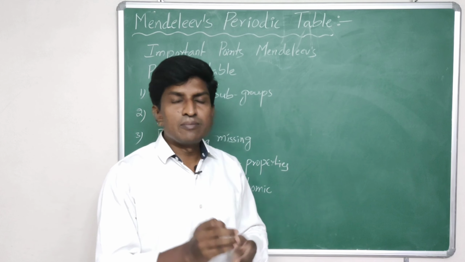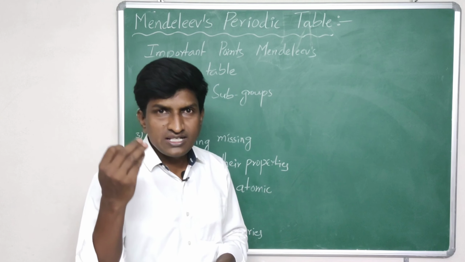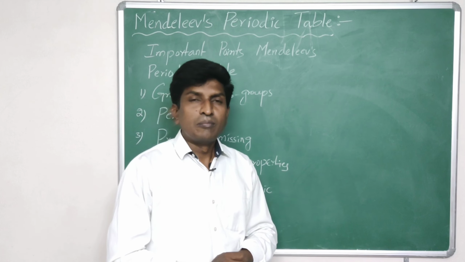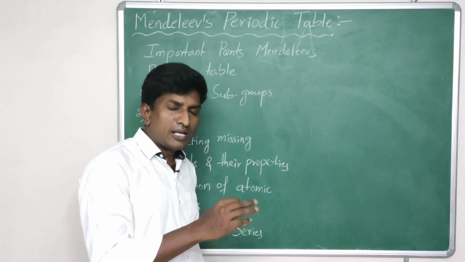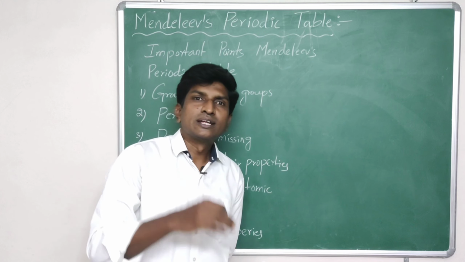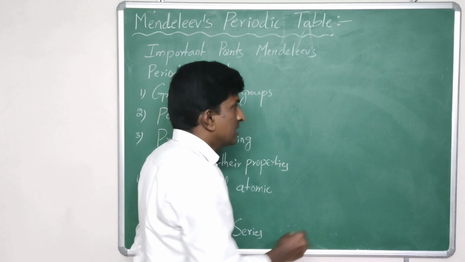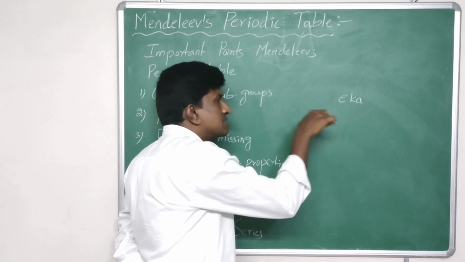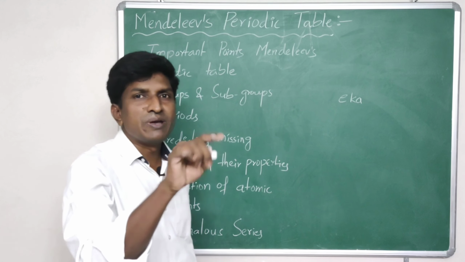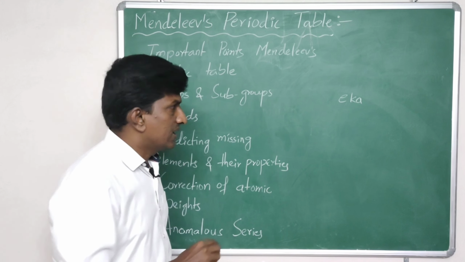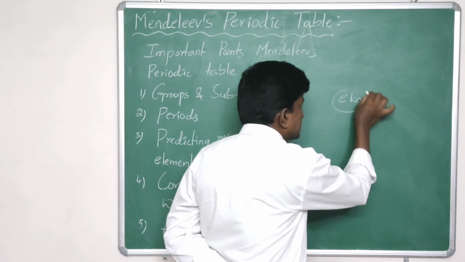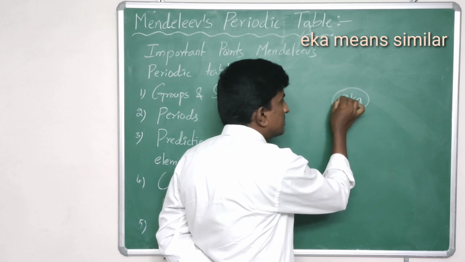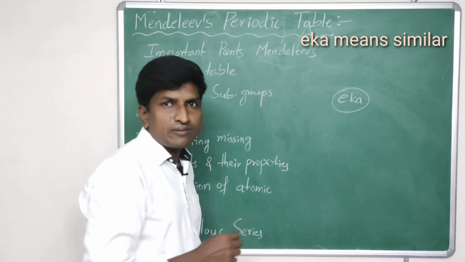Not only did he predict the properties of the missing elements, Mendeleev also gave them temporary names. Mendeleev named the missing elements temporarily by adding the prefix eka before the name of the similar element present in his periodic table. Eka is a Sanskrit word which means similar.